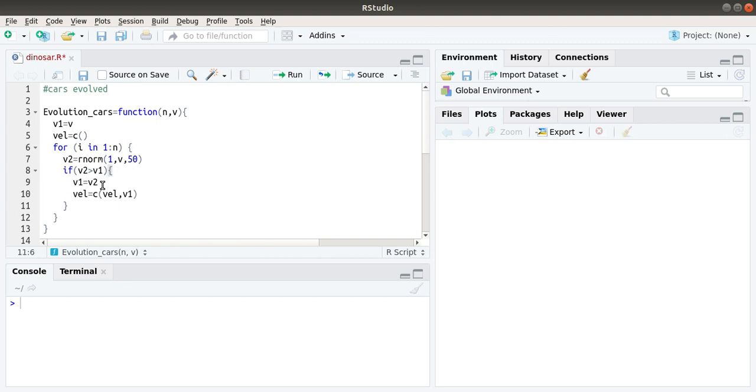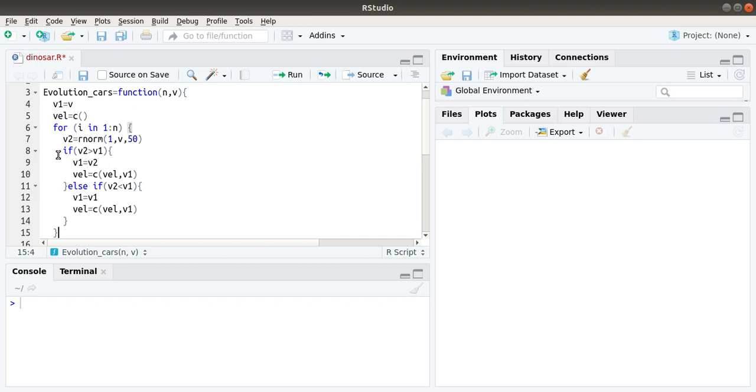Else, what if my newly created car has less velocity? Then I should select the previous one as the better one. So else, if my newly created one's velocity, that is v2, is less than v1, then the initial one was the better one, that is v1 is equal to v1, and the velocity I am giving as the same, v1, v1, v1. Okay, now that's all. So we have created the command for selecting high velocity cars over time.